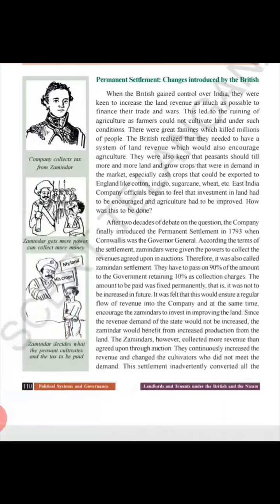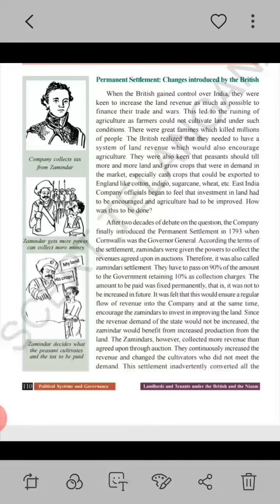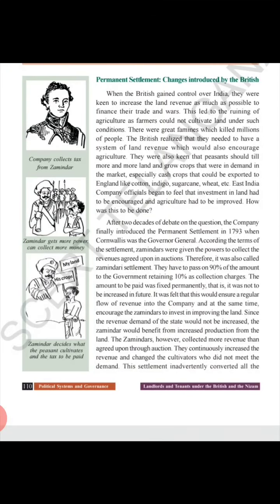Now, according to the permanent settlement, children, as I have explained before, the reason for it was that the Britishers thought that through this method they may increase their income, as they had to maintain the army and meet the expenses of trade and war.